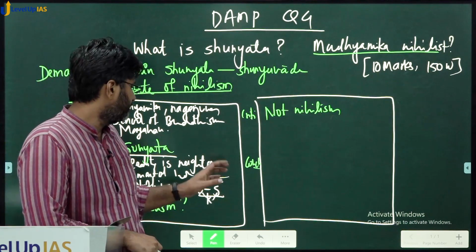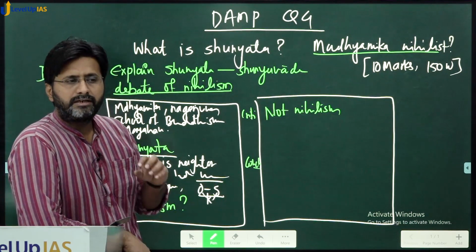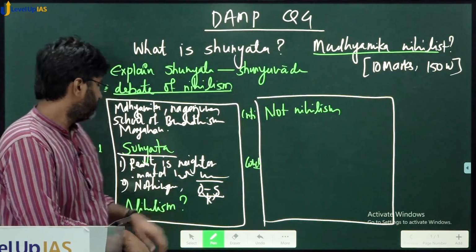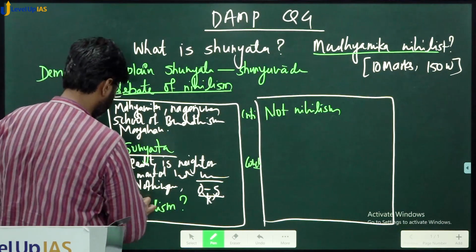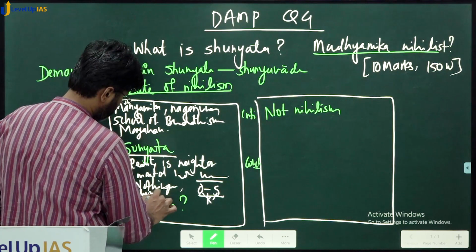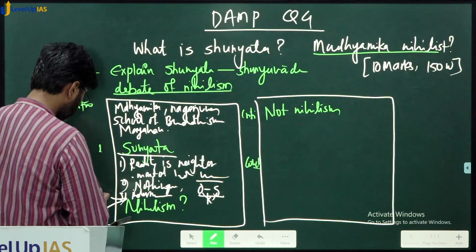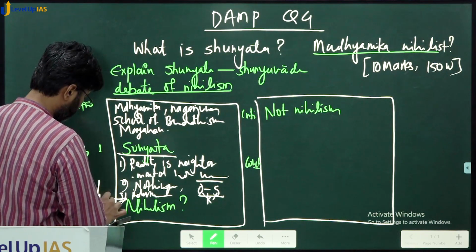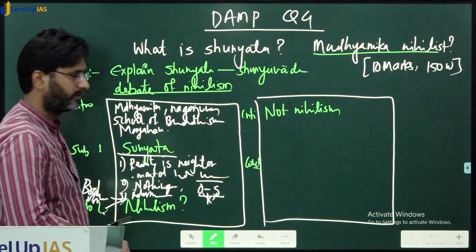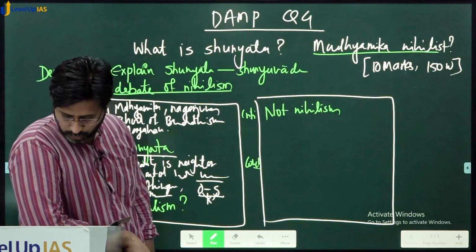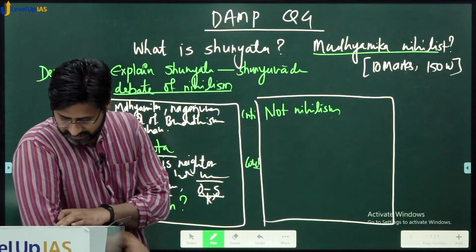So what they establish is that knowledge itself is not possible because it is indeterminate. Here you mention this being similar to the concept of Brahman of Advaita. That much is about shunyata.